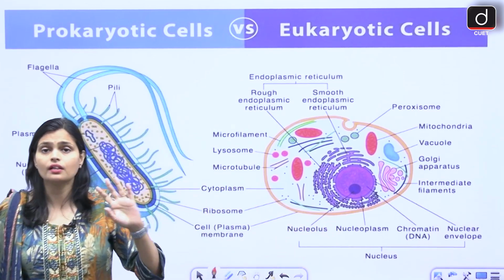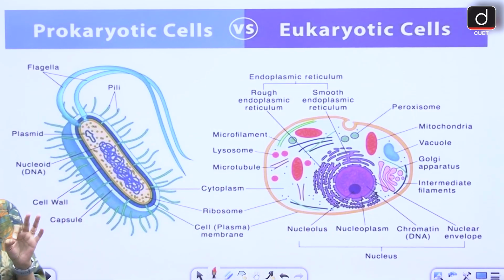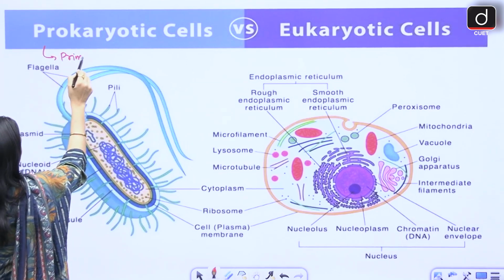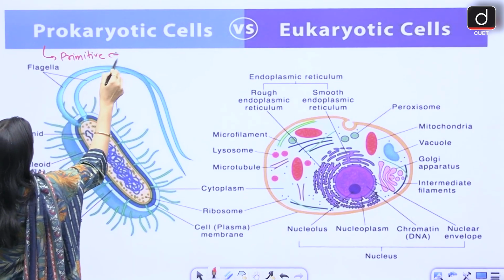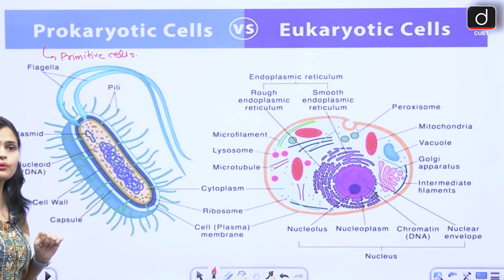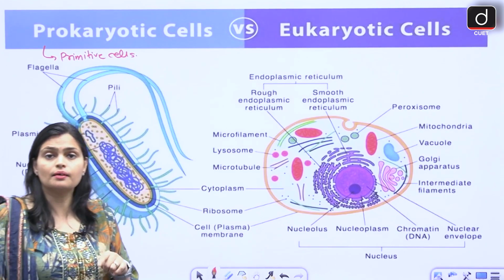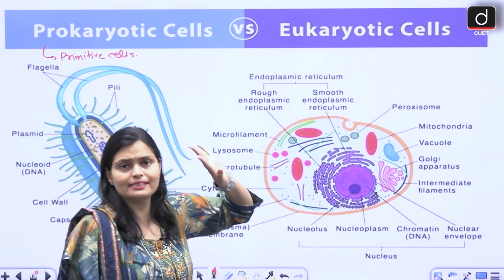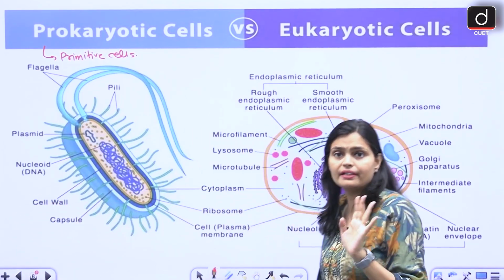Next, the prokaryotic cells are the primitive cells, right? Prokaryotes are the primitive cells. Primitive का मतलब old होते हैं, बहुत पुराने cells हैं ये. They are the older cells, primitive cells.